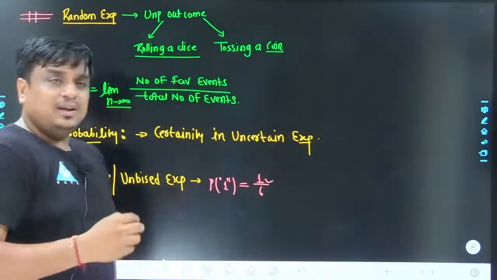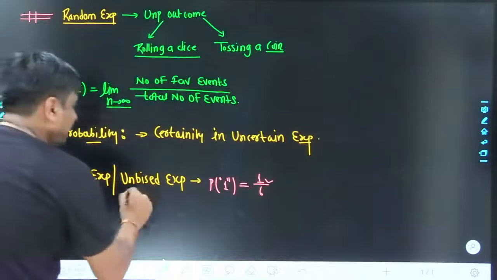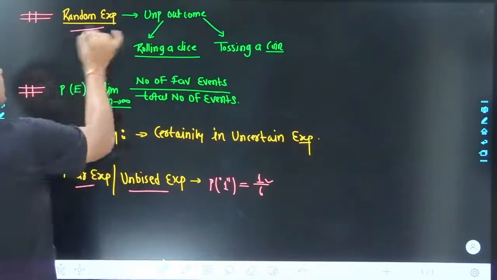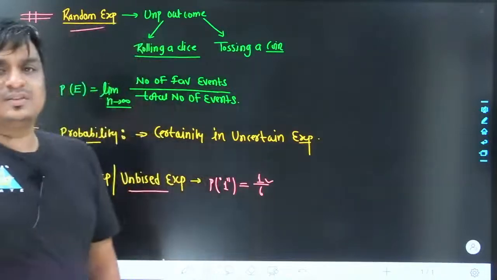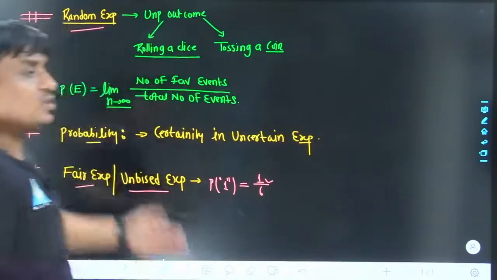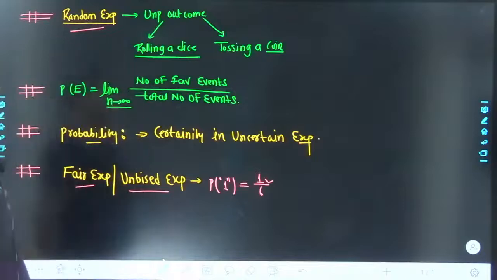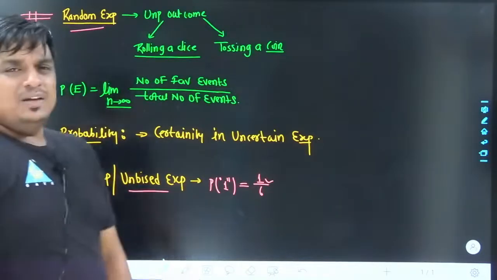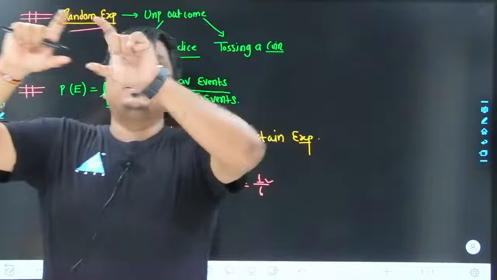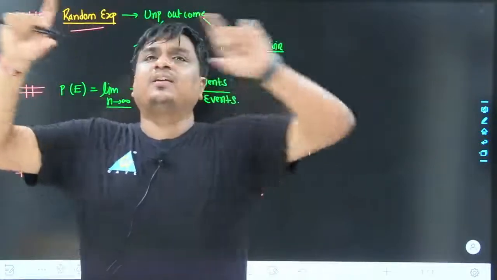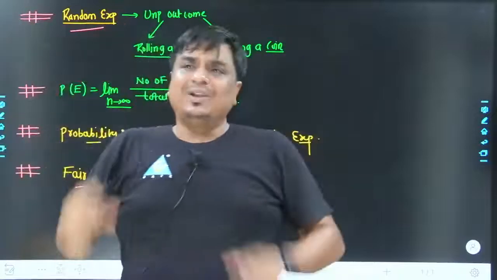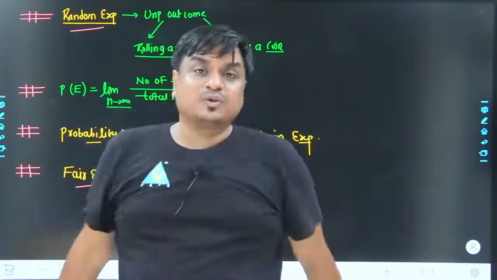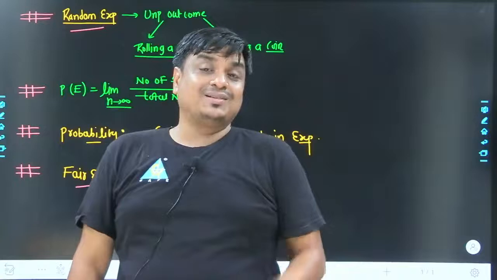Whenever I say fair experiment, unbiased experiment, random experiment, many students scratch their brain. Otherwise, this is the most common understanding of the problem. Did you understand what I am saying? I have seen many times, when such words are part of your question, many students start shivering.